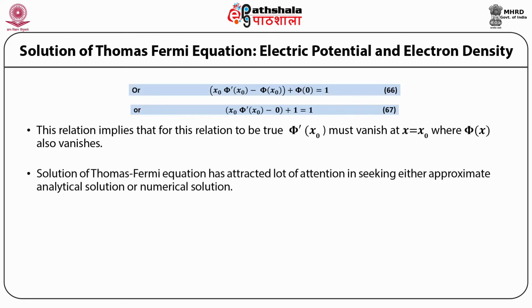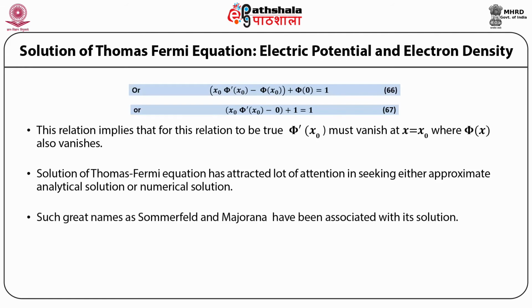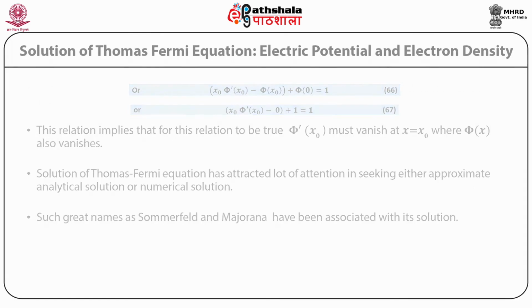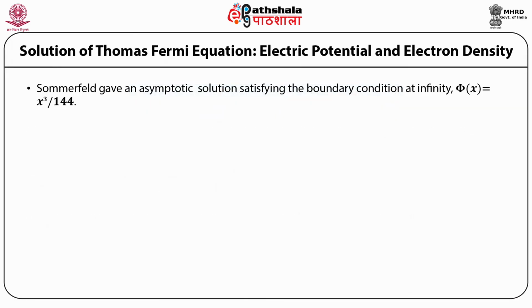Solution of Thomas Fermi equation has attracted a lot of attention in seeking either approximate analytical solution or numerical solution. Such great names as Sommerfeld and Majorana have been associated with its solution. Sommerfeld gave an asymptotic solution satisfying the boundary condition at infinity, phi x is equal to x raised to power 3 upon 144.